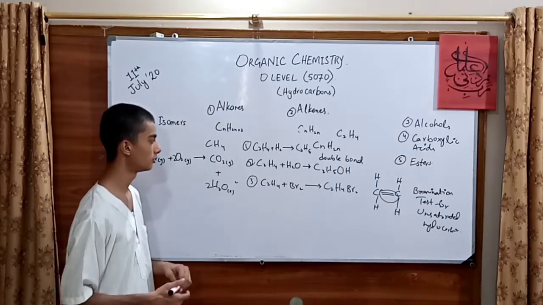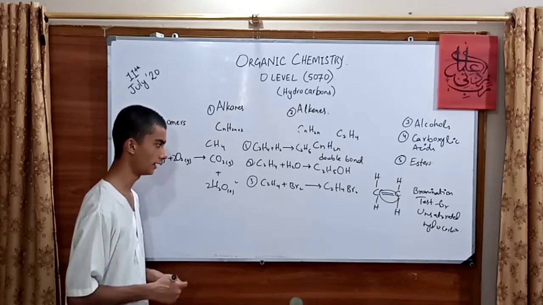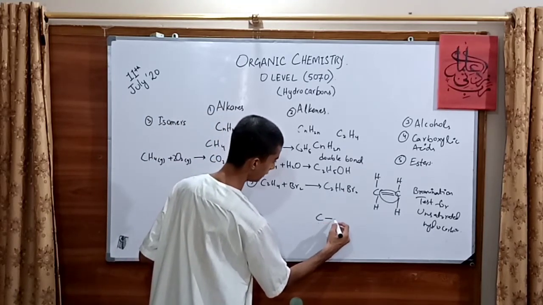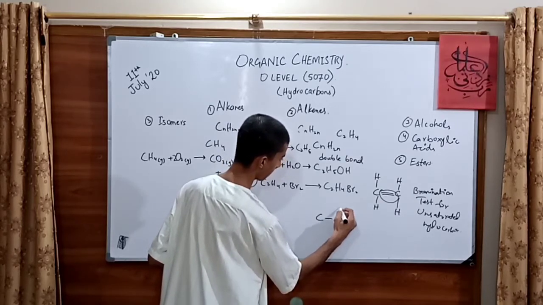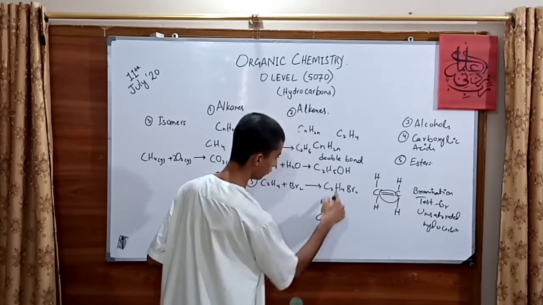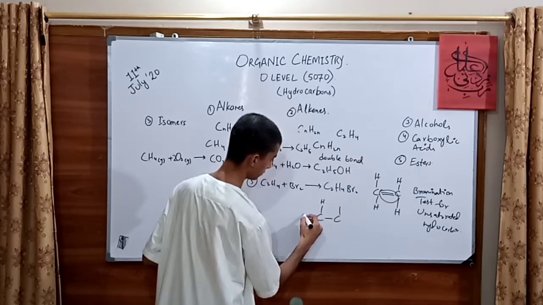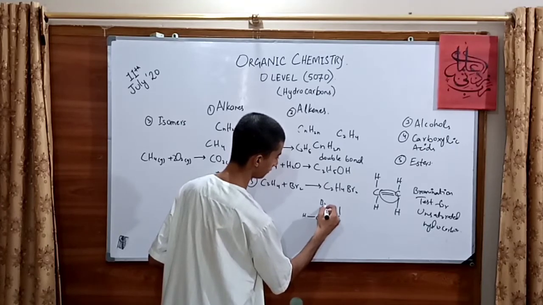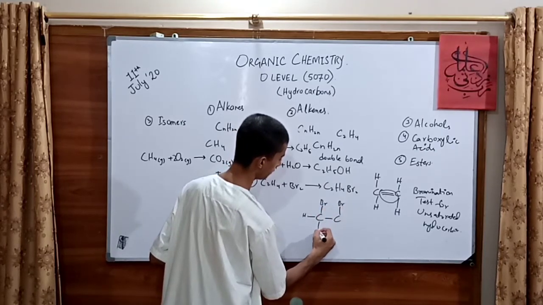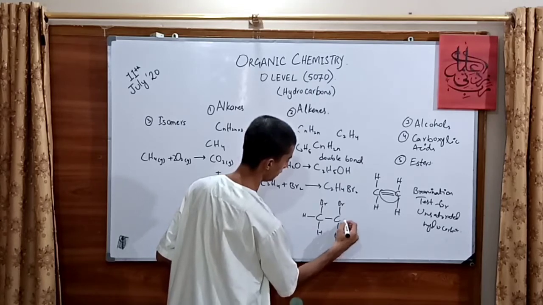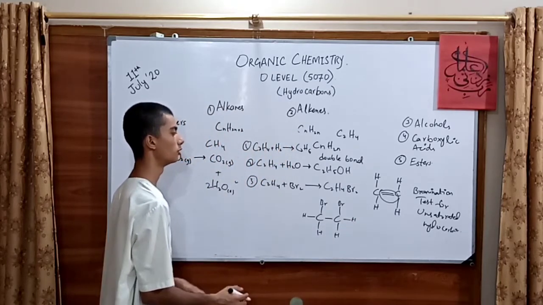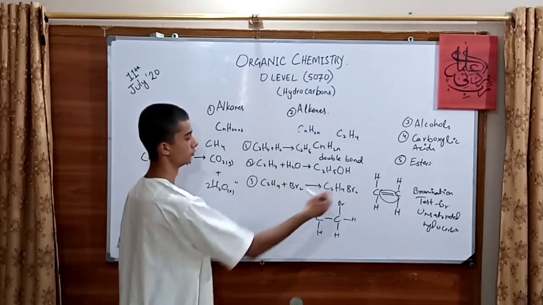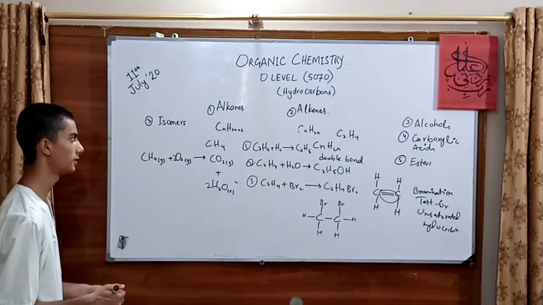Basically this is 1,2-dibromoethane. Di means 2 bromo, and 1,2 is the position. Okay, now basically this is quite a summary of the topic.